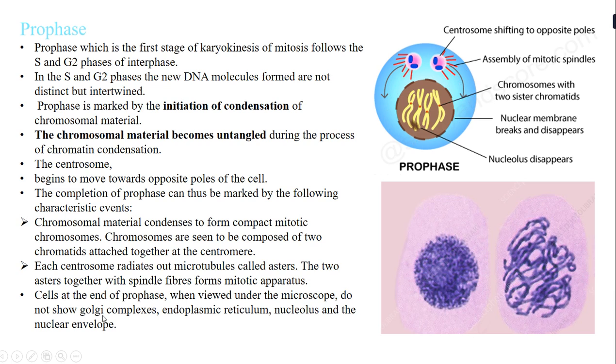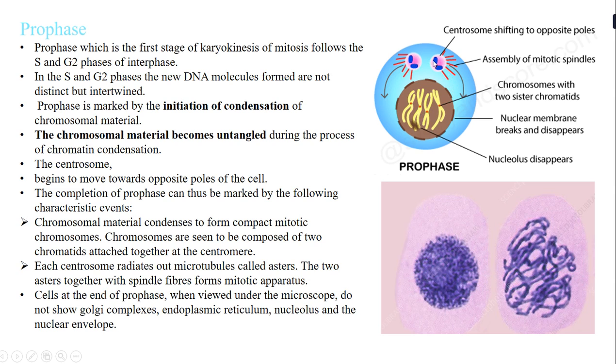Now the completion of this prophase is marked by the following characteristics. Let us see what the characteristics are. The first one is that the chromosomal material condenses to form a compact mitotic chromosome. So here if you see the chromosomal material, it is condensing, correct? The chromosomes are seen to be composed of two chromatids attached together at the centromere. This is the centromere that you can see, and at every centromere you will see the two chromatids of the chromosome attached. This is what we mean by condensation of chromosomes.